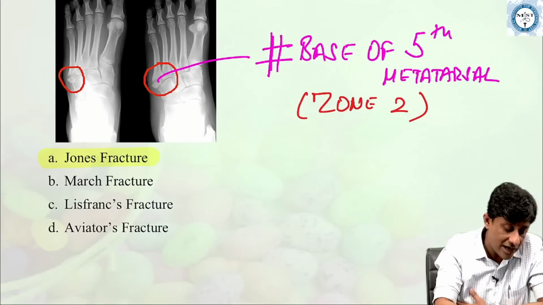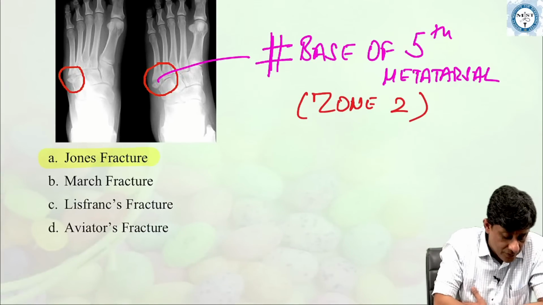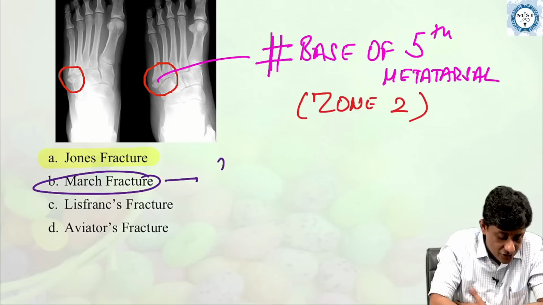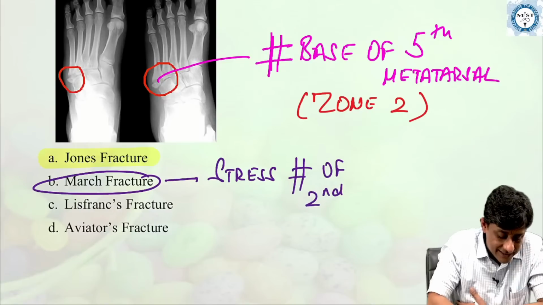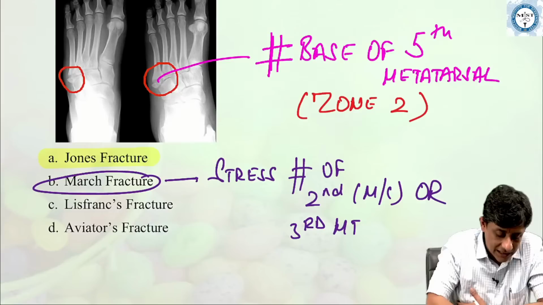Now what is a March fracture? Just to conclude and tell you, a March fracture is a stress fracture of the second, which is most common, or the third metatarsal of the foot.